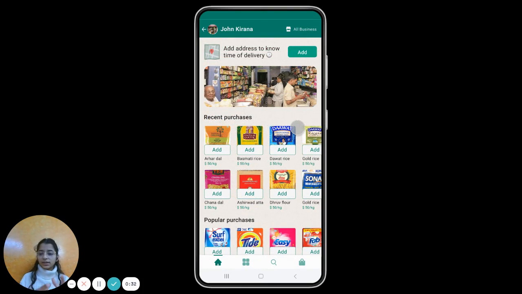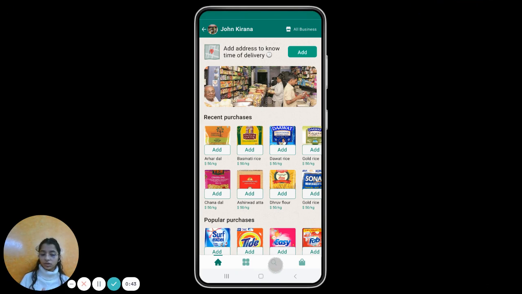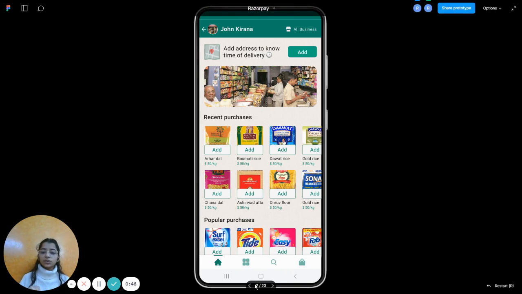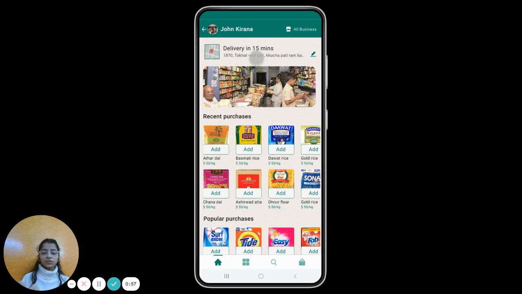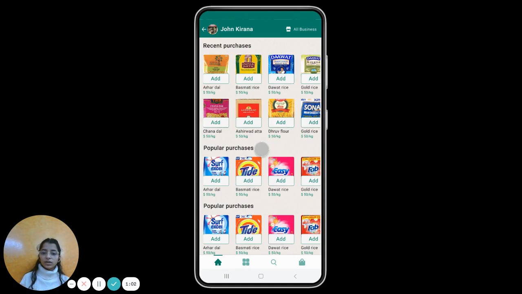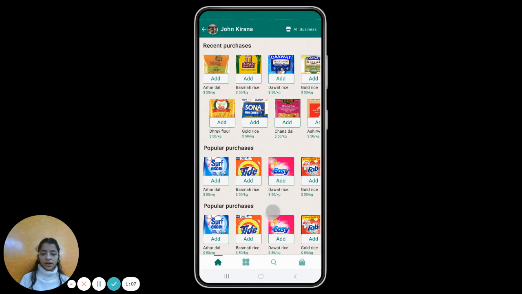So this is the main screen of our grocery store, and at the bottom there is a nav bar which has the home screen, the category screen, the search option, and the my list option. Right now the user has not entered their address and no time of delivery is shown to them. As Tina adds it, she can see that she'll receive delivery in 15 minutes. She can edit her address and accordingly the address would change. So this is the home screen, this is the list of items, and now we go to the category screen.